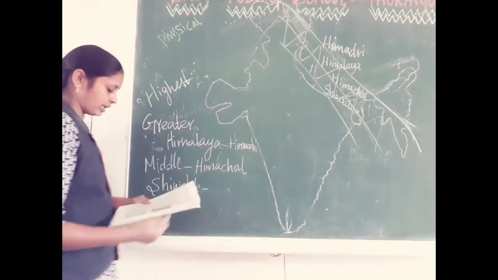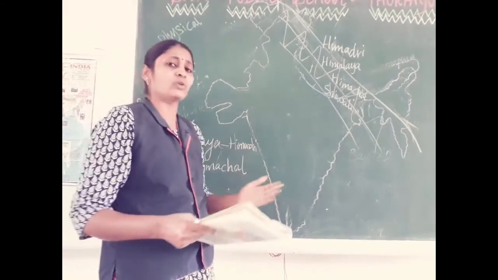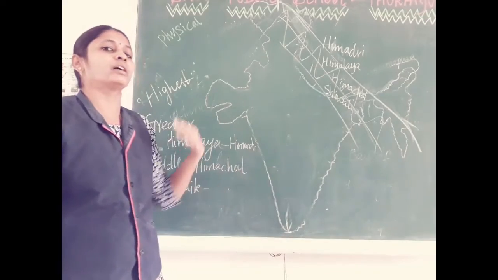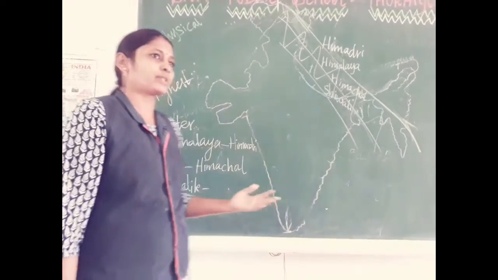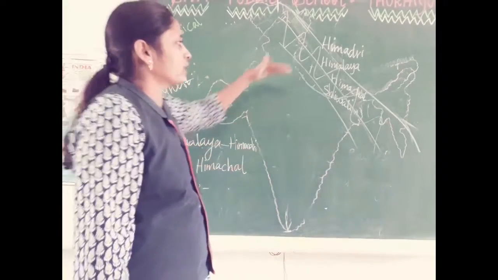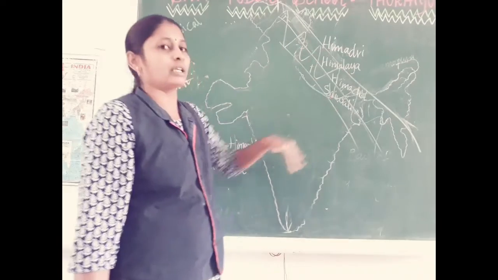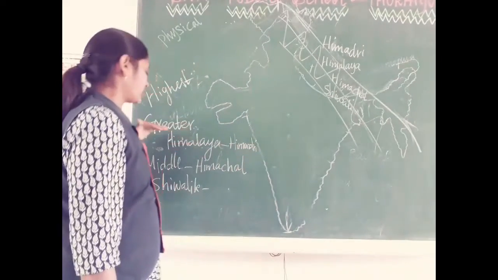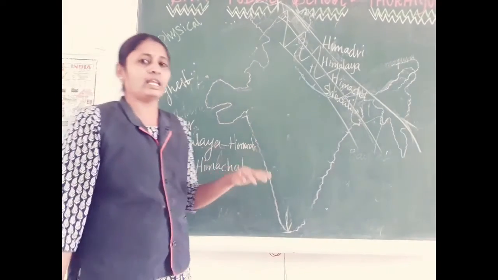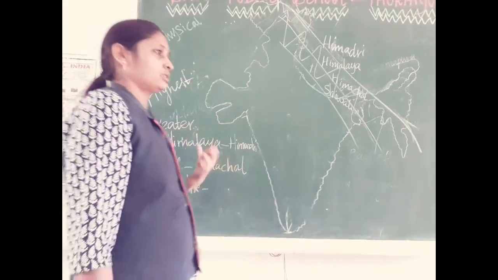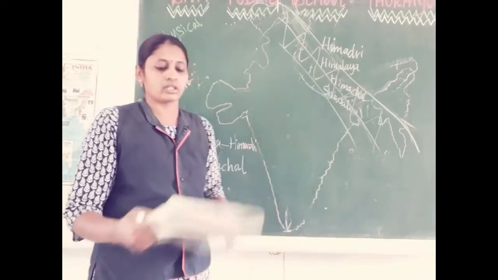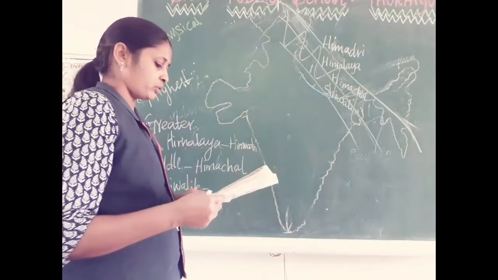In Shivalik, the area is very close to the plain area, so very fertile soils are present and people started agriculture in this region. So we can divide the Himalayan mountain range into three layers: Greater Himalaya or Himantri, Himachal and Shivalik. In Shivalik we can see many Hindu religious places. This is the classification or division of the Himalayan mountain range.